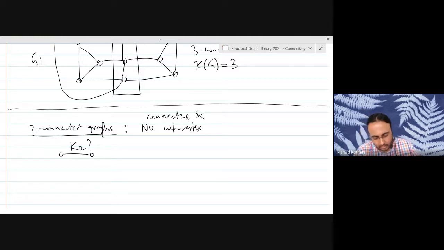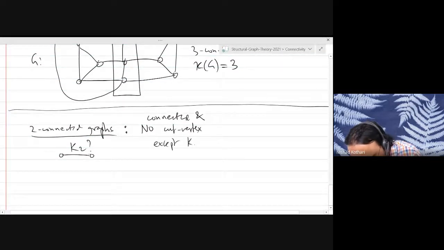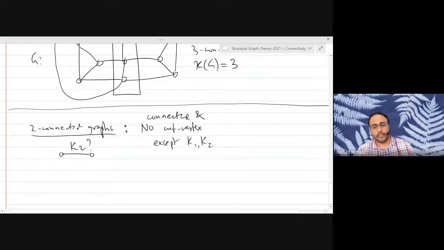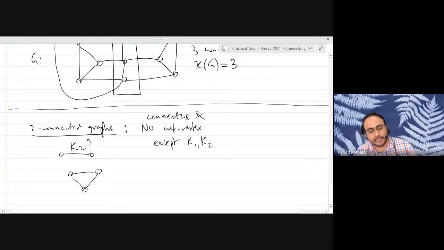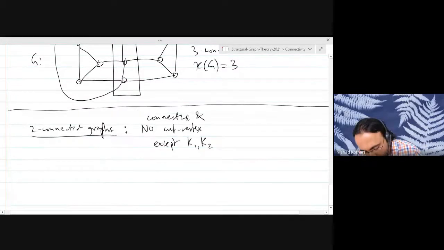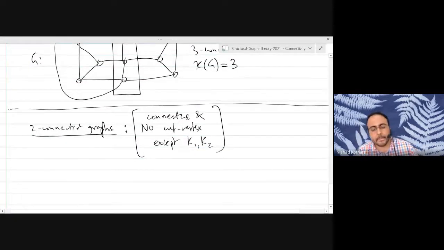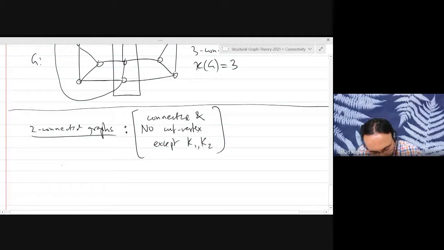So we need to remove K1 and K2. For all complete graphs after K2, there are at least 2 paths between any 2 vertices, and therefore they are 2 connected. But K1 and K2 are not 2 connected. Why not K1? K1 has only one vertex. That is a good point.